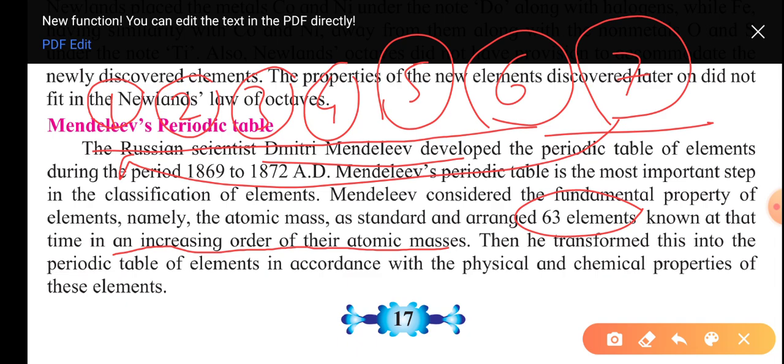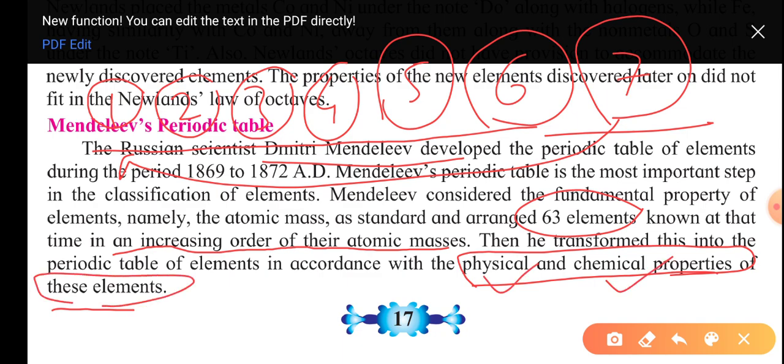Then he transformed this into a periodic table of the elements according to their physical and chemical properties. The most important thing is that Mendeleev considered their physical and chemical properties. For example, gold is an element.